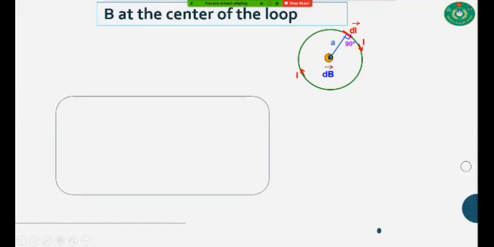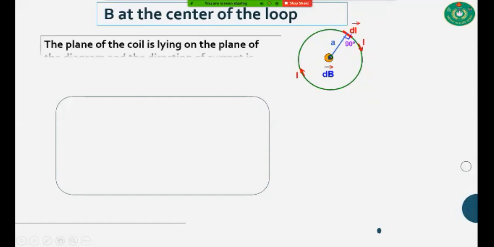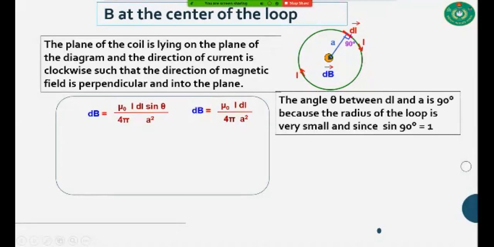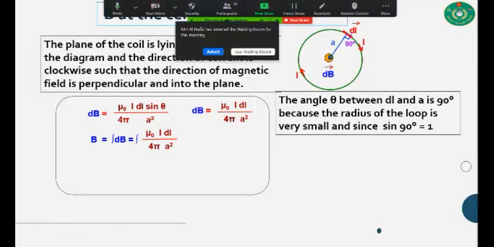Look at this, boys. This is a cross. Cross means inward direction from this plane. Okay. From this Biot-Savart law, here we are putting the value of theta as 90, and after this we are getting dB equal to mu naught I dl divided by 4 pi r square.